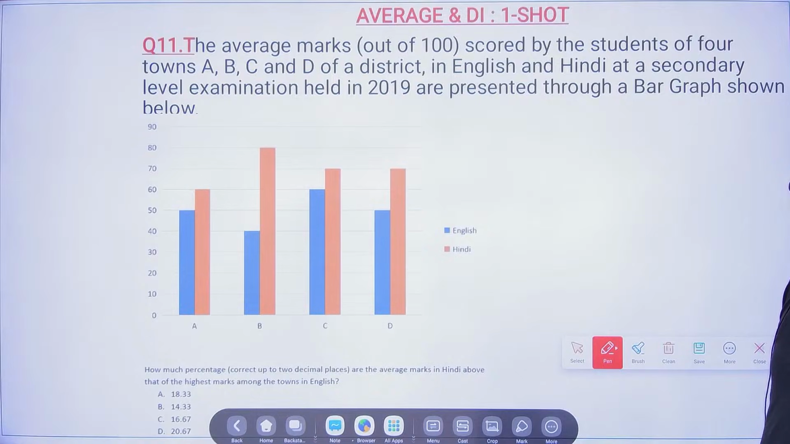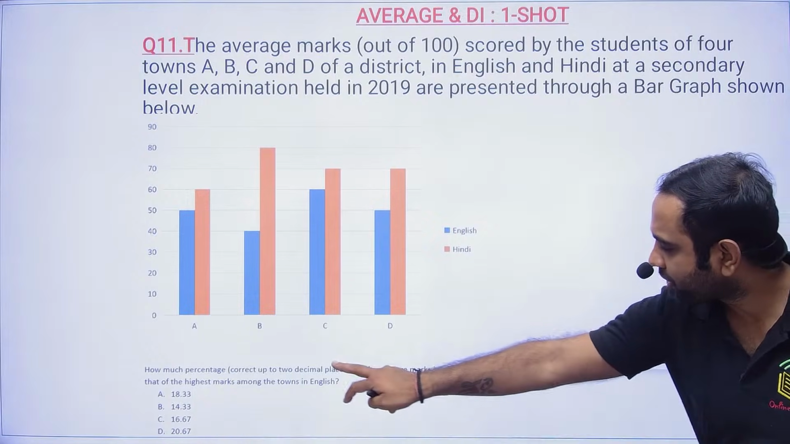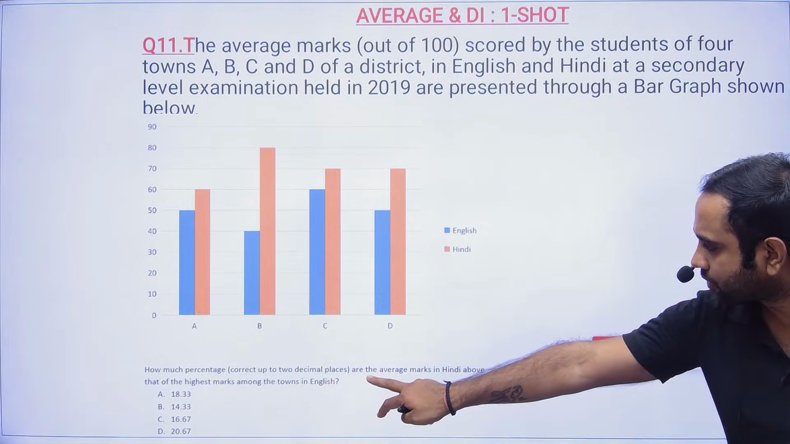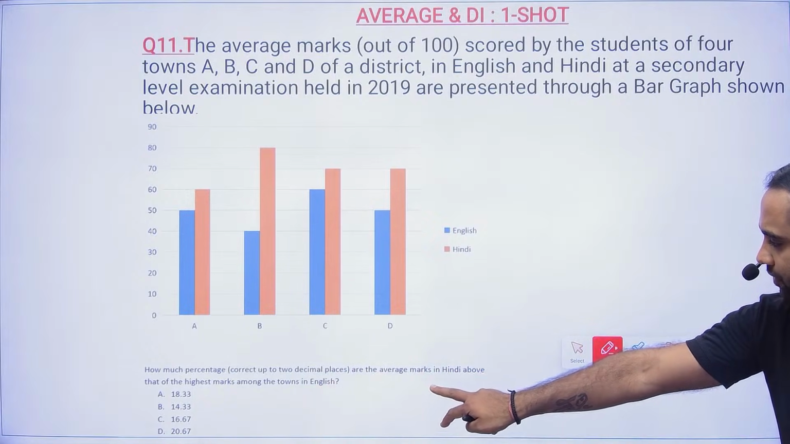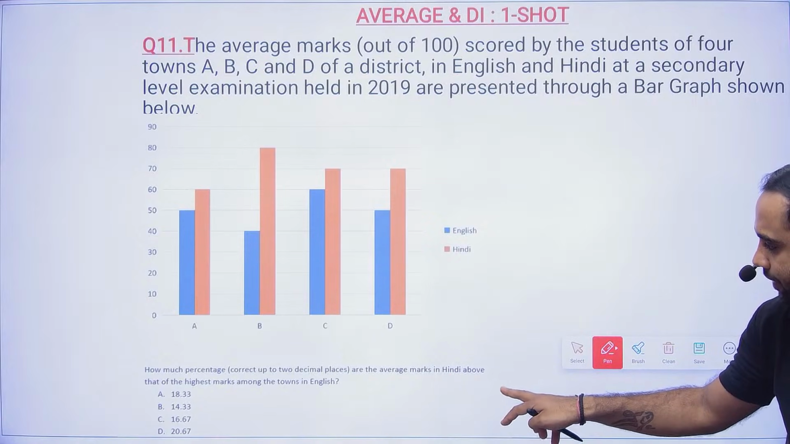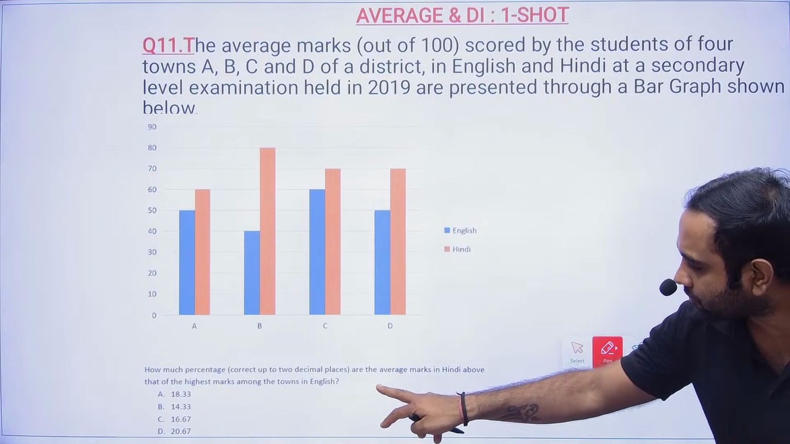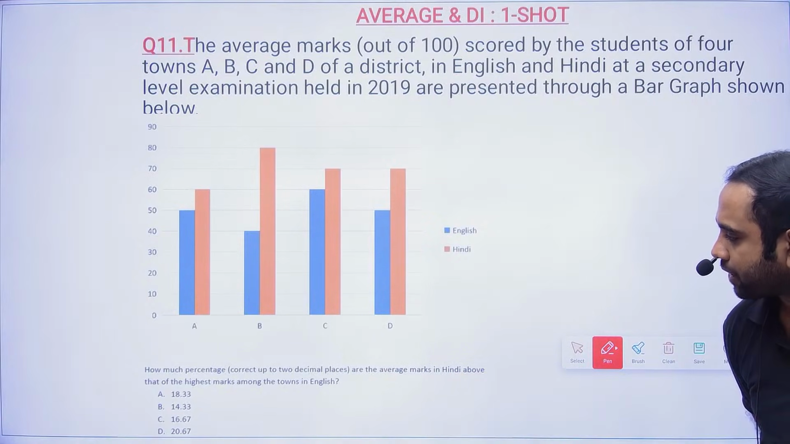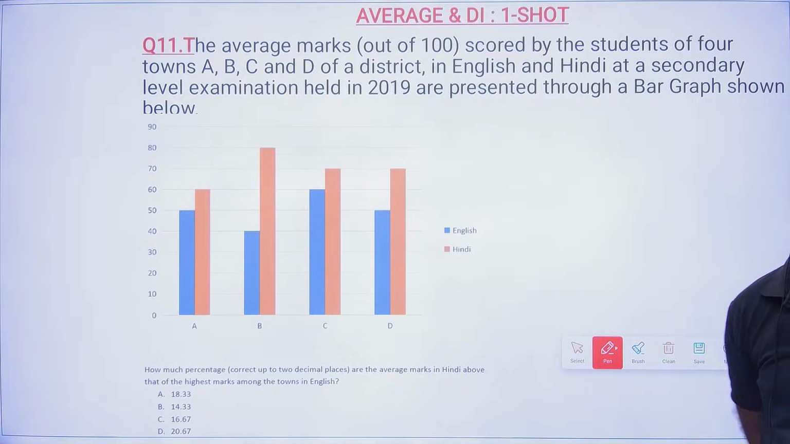The average marks scored by the students of 4 towns A, B, C, D of a district in English and Hindi at a secondary level examination are shown in the bar graph below. So how much percentage, correct up to 2 decimal places, are the average marks in Hindi above that of the highest marks among the towns in English? Okay, so percentage.